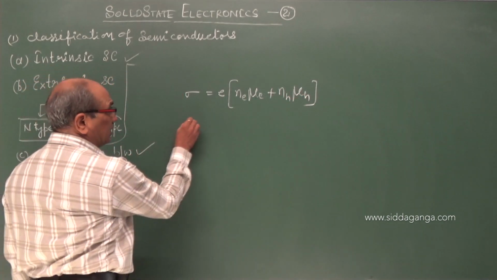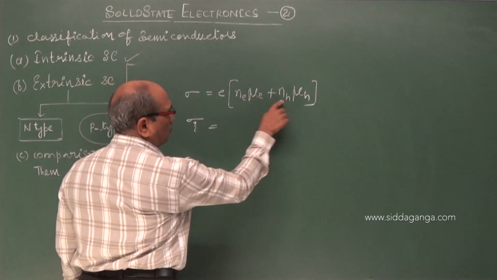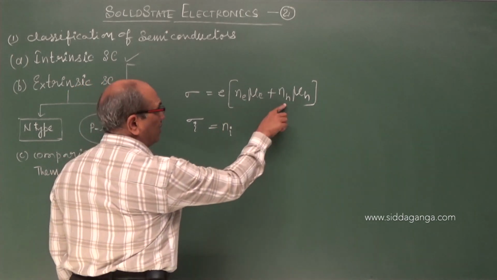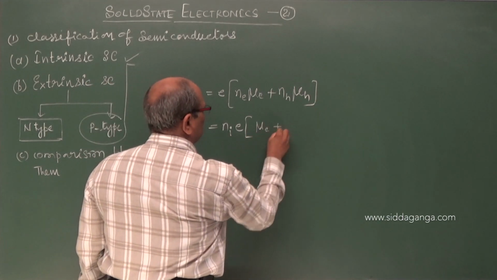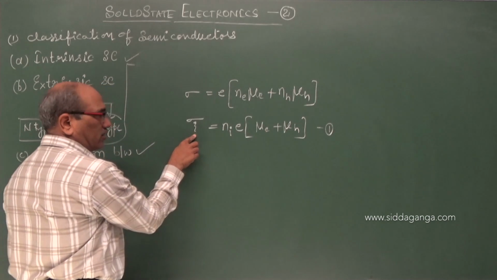If it is an intrinsic semiconductor, both are equal. I write Ni into e into (mu E plus mu H) as the equation in case of intrinsic.